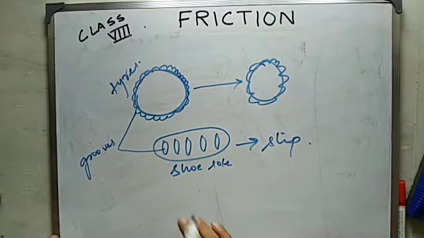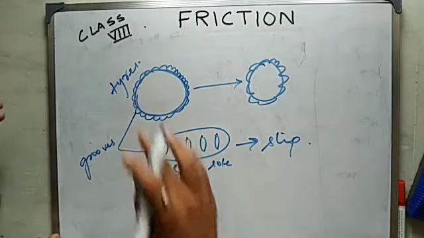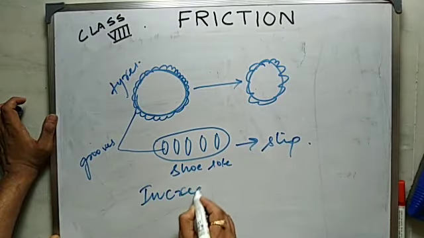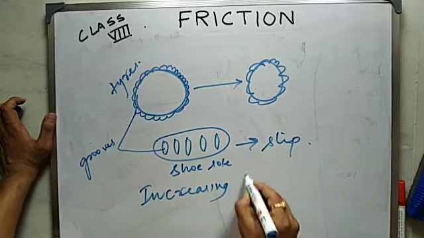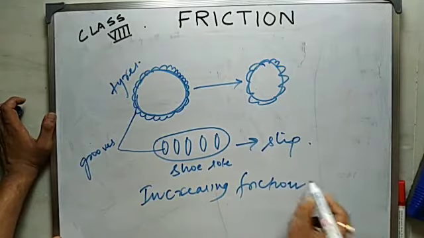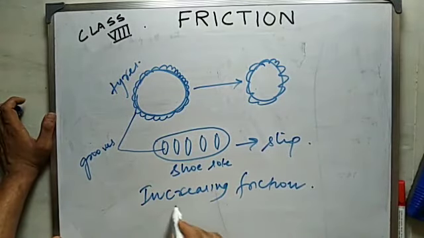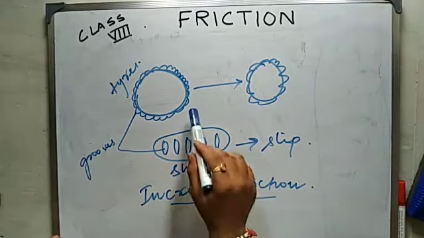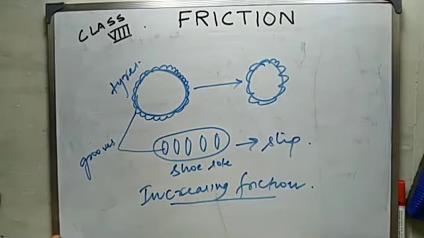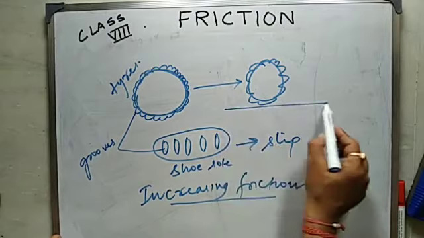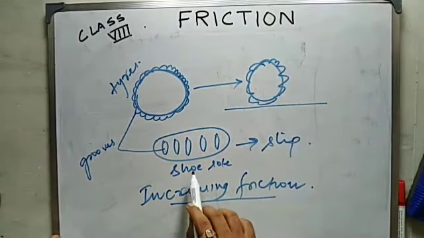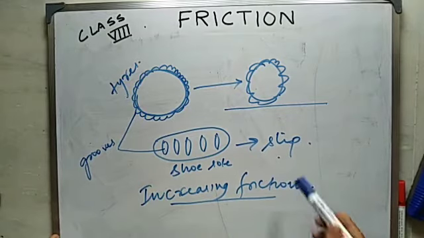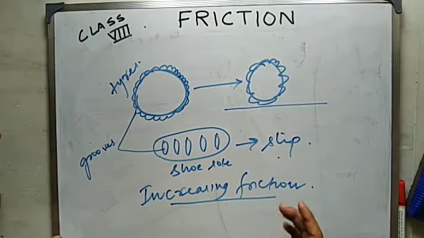That means shoes and tires are deliberately increasing friction so that the tires can stop against the road while applying the brake, and the shoe does not slip while walking or running on the floor.